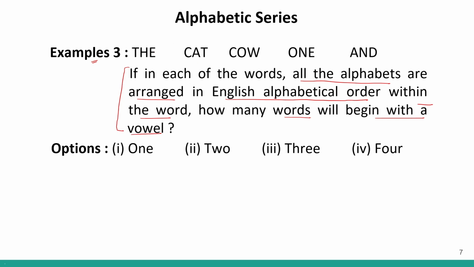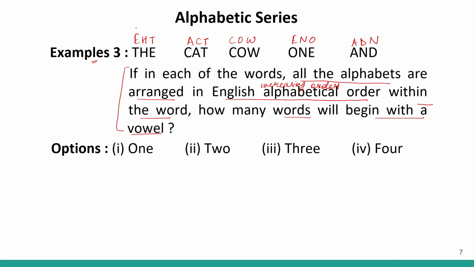So I have to arrange them in English alphabetical order. That means increasing order, correct? So I have to arrange them in increasing order, and then I have to tell how many words will begin with a vowel. If I arrange this, I will get EHT. If I arrange this, I'll get ECT. If I arrange this, I'll get COW. If I arrange this, I'll get ENO. And if I arrange this, I'll get A, D and N.